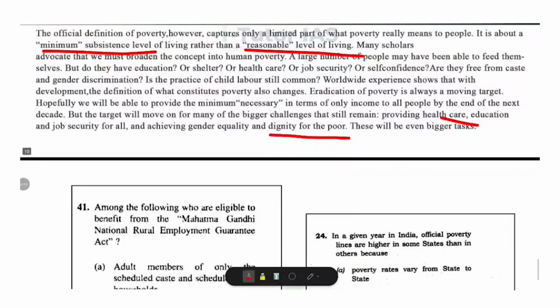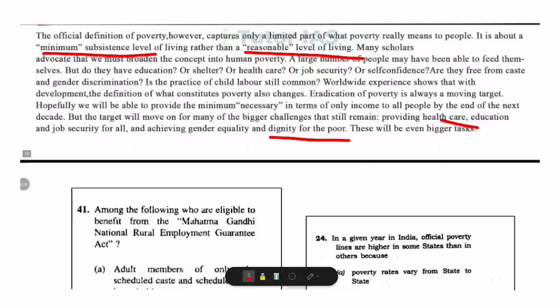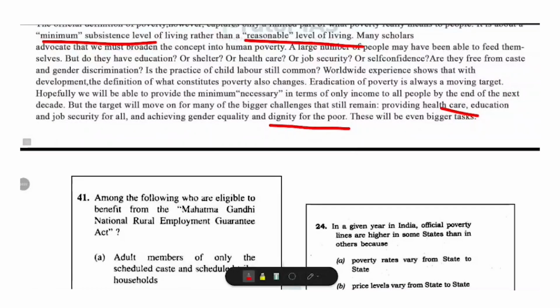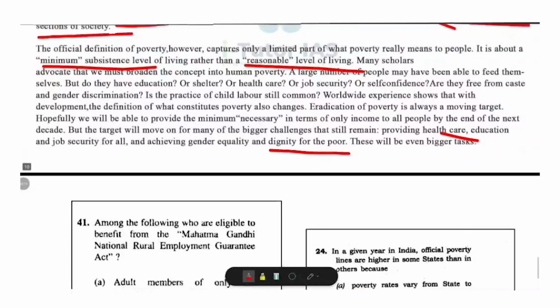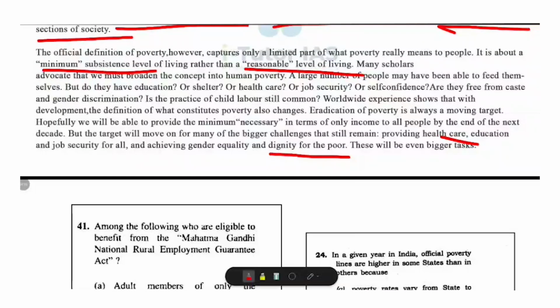Poverty in India has declined over the years, but it remains a major challenge due to disparities across regions, social groups, or urban-rural areas. While economic growth and targeted poverty alleviation programs have helped reduce poverty, structural issues like income inequality, lack of resources, and social disadvantages continue to hold back progress. Looking ahead, sustainable poverty reduction will require not just higher incomes, but also improvements in education, healthcare, gender equality, and social empowerment. In short, poverty eradication is not just about income, but about ensuring a dignified and secure life for all, making it a continuously evolving challenge for India.